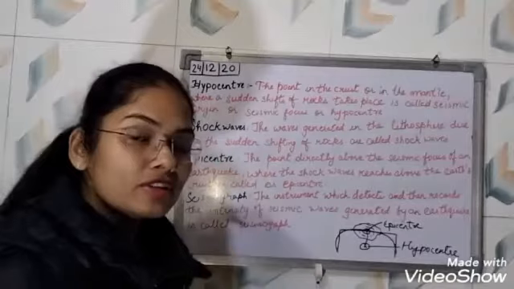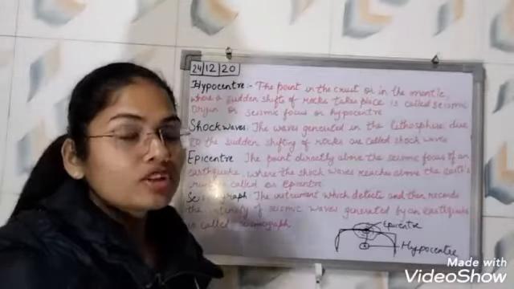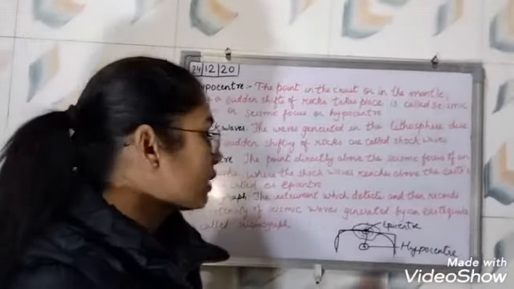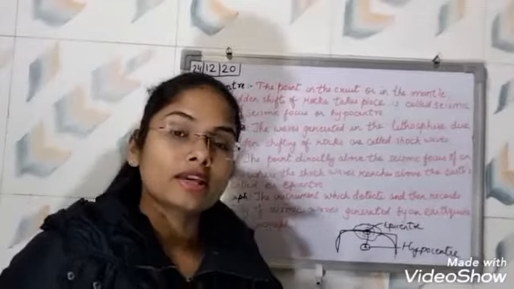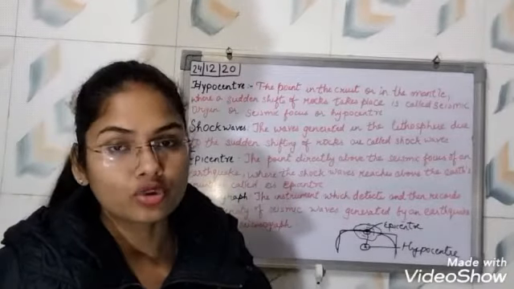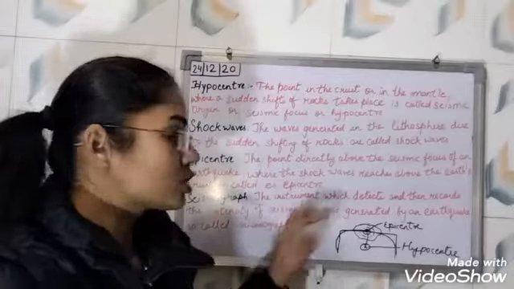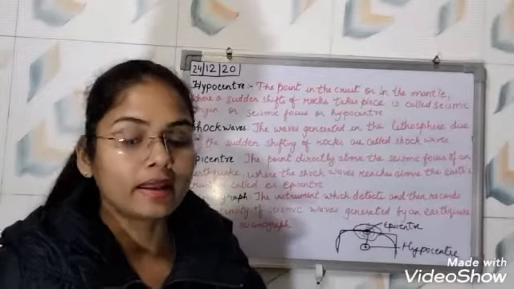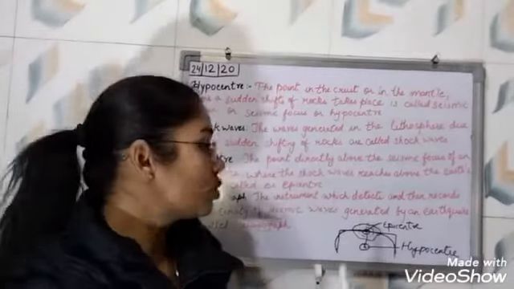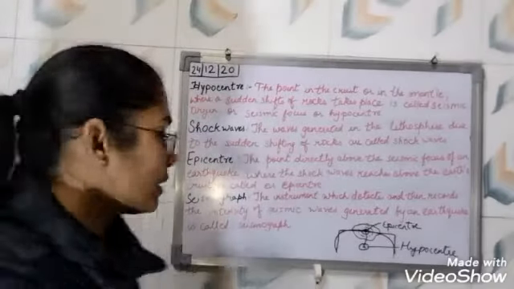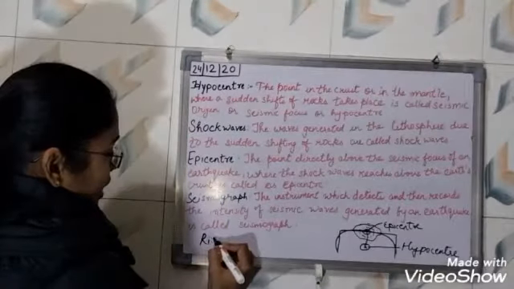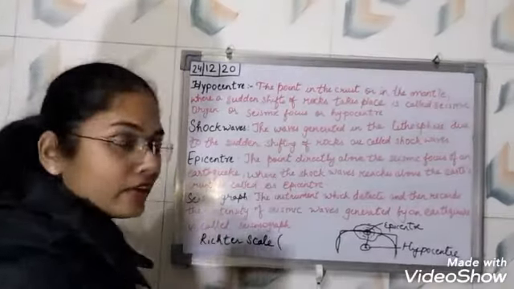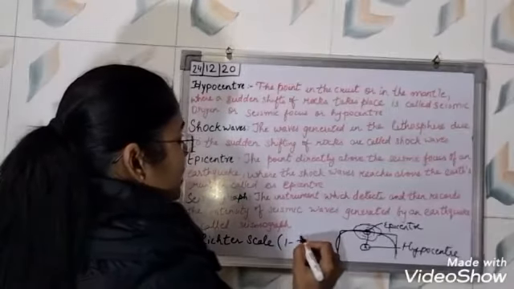Also students, the power of an earthquake is expressed in the form of magnitude on a scale. The seismograph instrument detects the range of earthquake on the Richter scale, and that ranges between 1 to 7, right?